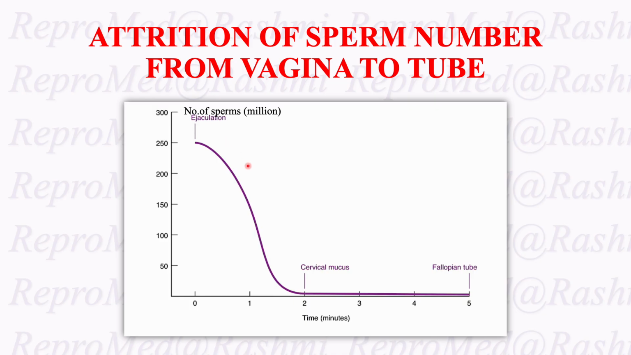Ejaculated sperm show a drastic attrition while they enter the vagina and further ascend the cervical mucus, ultimately reaching up to the fallopian tube.